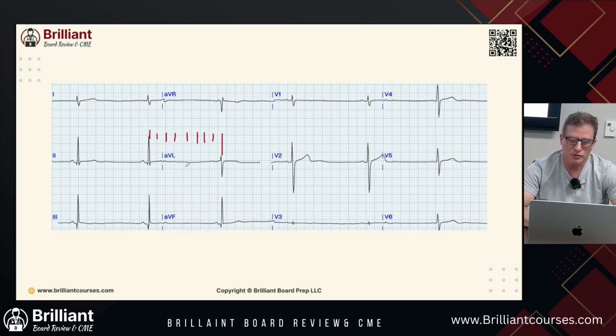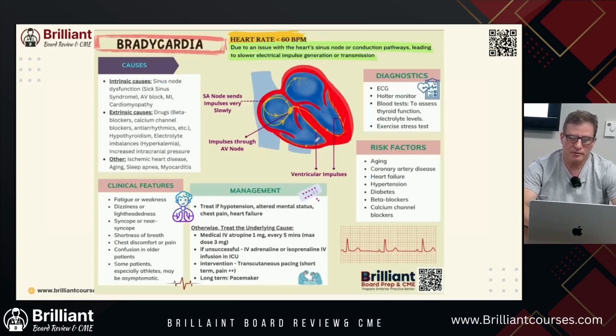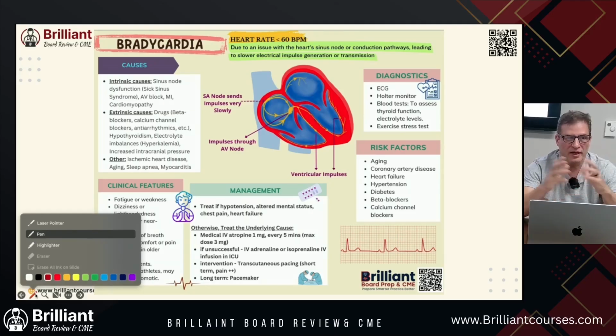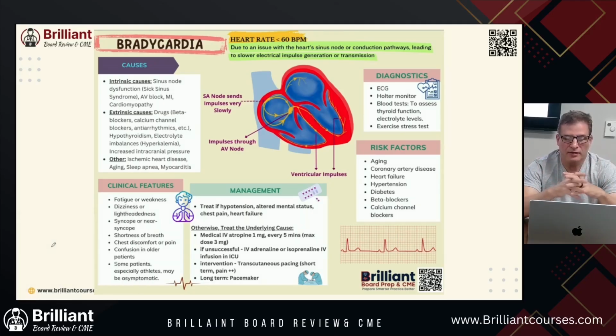And sometimes on boards, they'll give you strips like this where they're very hard to see, and you can basically just see these large blocks. So you're looking between the RRs, okay? All right. Sinus bradycardia, we'll talk about this. Heart rate less than 60 is due to the heart's sinus node or conducting pathways leading to slower electrical impulse generation or transmission.